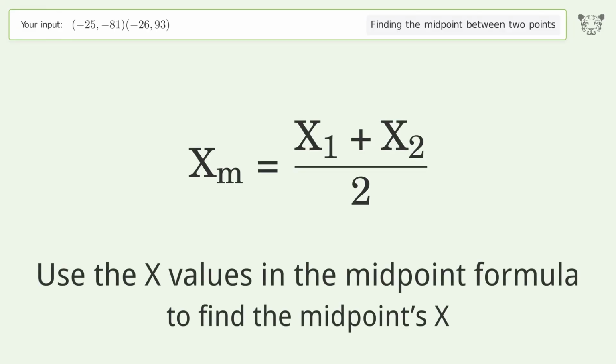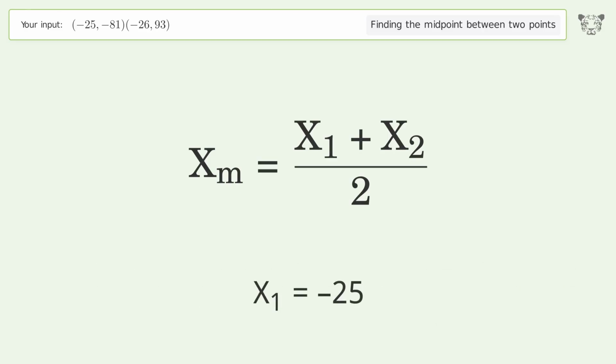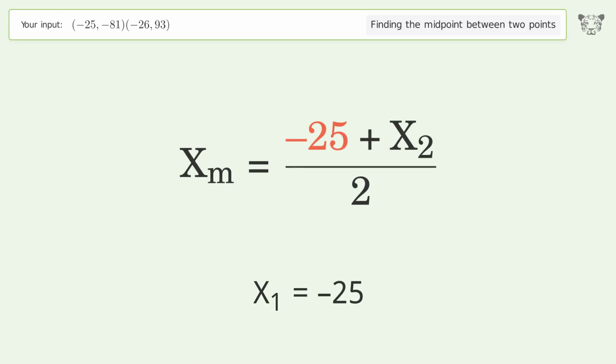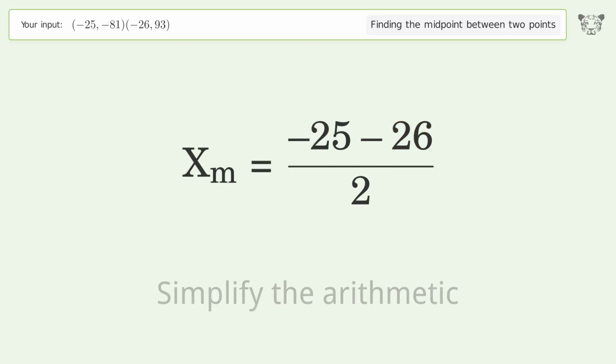Use the x values in the midpoint formula to find the midpoint's x. x1 equals negative 25. x2 equals negative 26. Simplify the arithmetic.